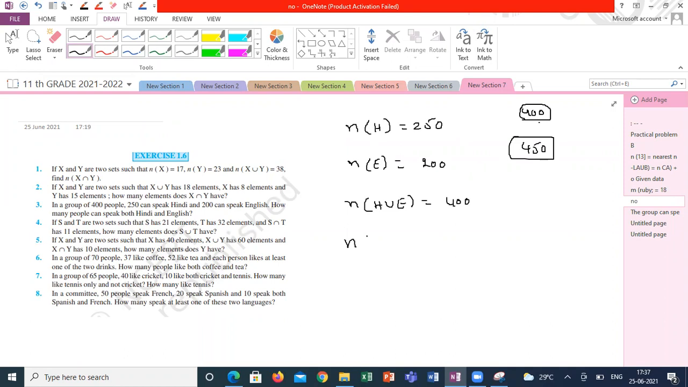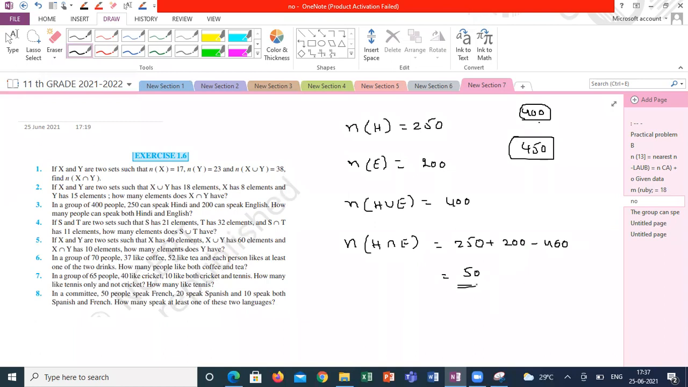He is asking n of H intersection E. That is how much? 250 plus 200 minus 400. The answer is 50 members. Is it clear, guys? Sir, I have a doubt, sir.